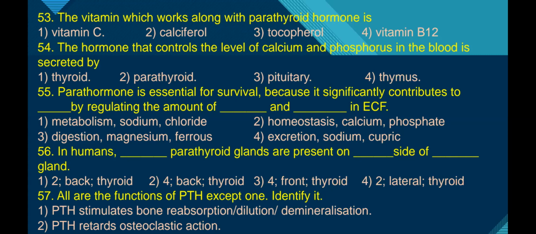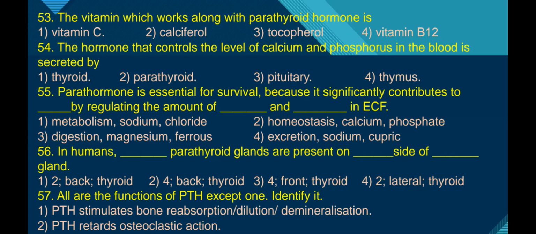Next, question number 54. The hormone that controls the level of calcium and phosphorus in the blood is secreted by. The hormone that controls the level of calcium and phosphorus, as we have just discussed, is secreted by the parathyroid gland, parathyroid hormone. Therefore the answer is the second option.